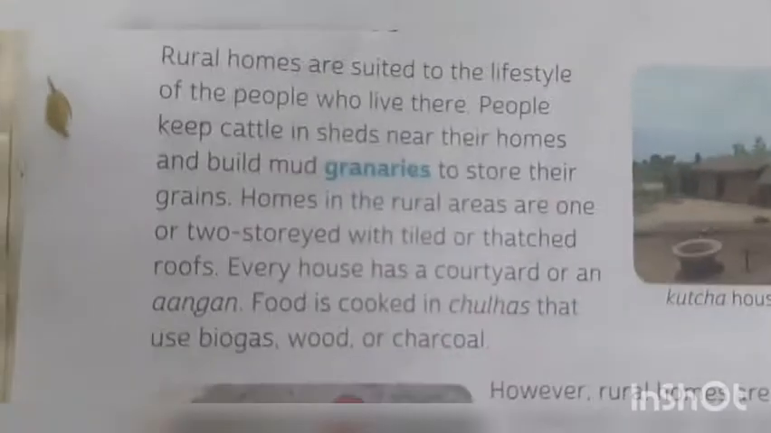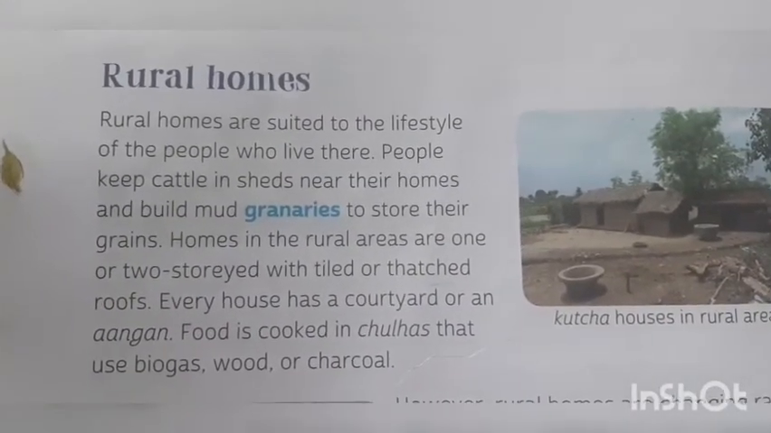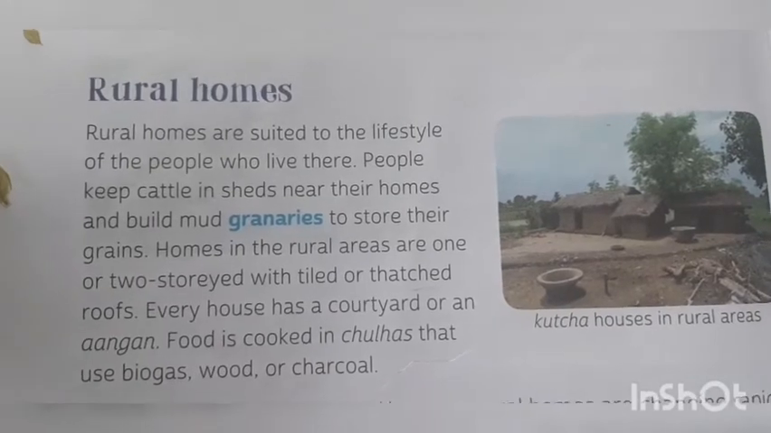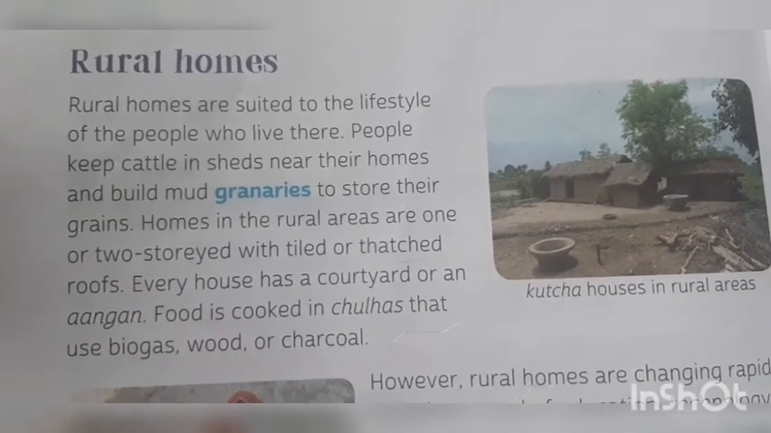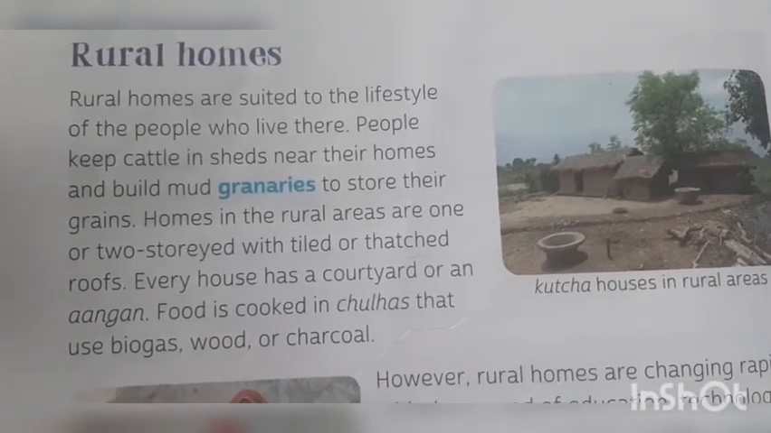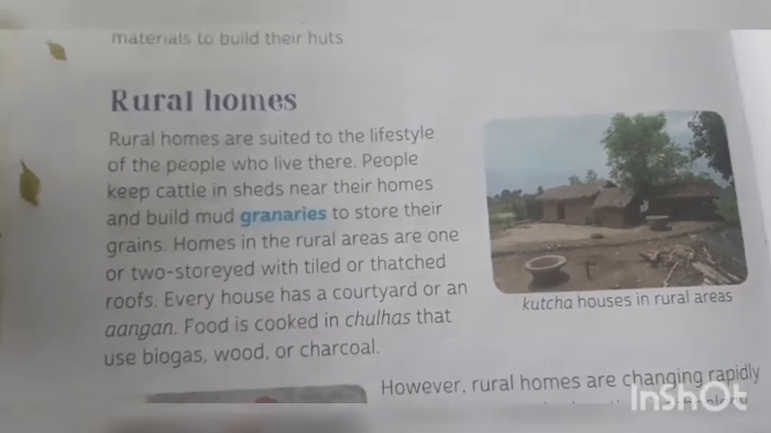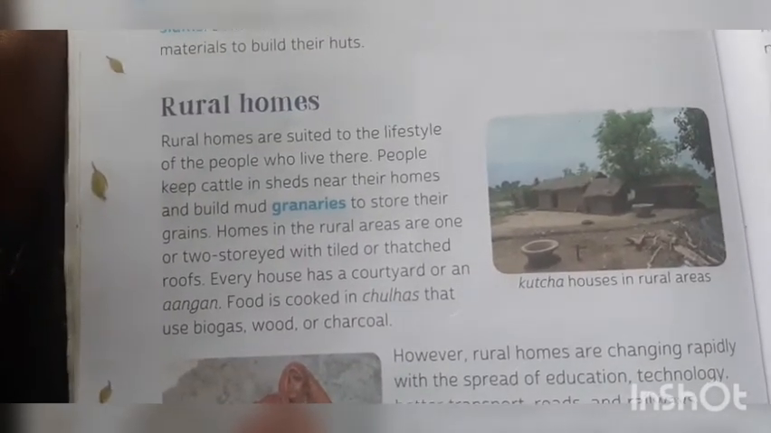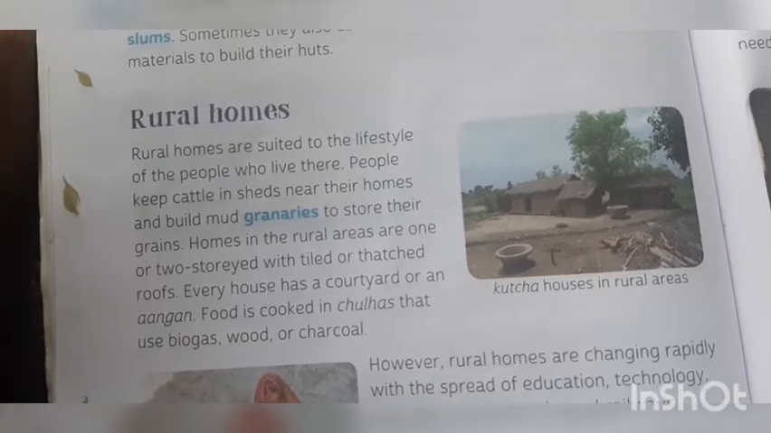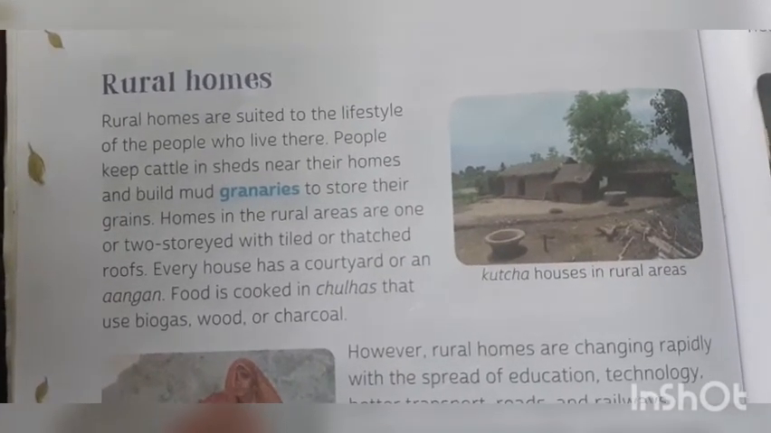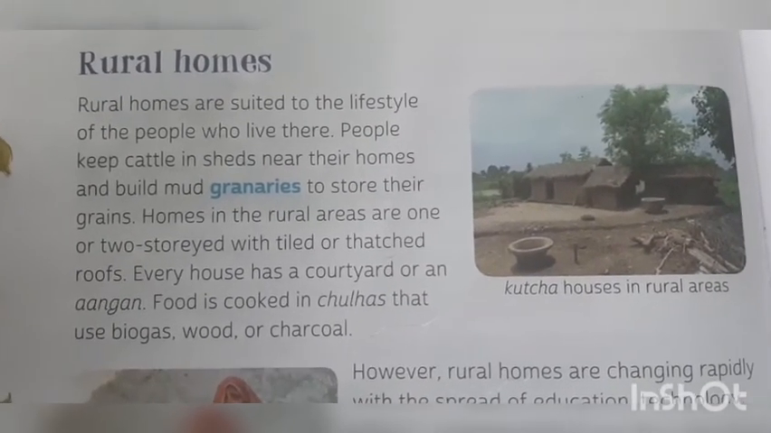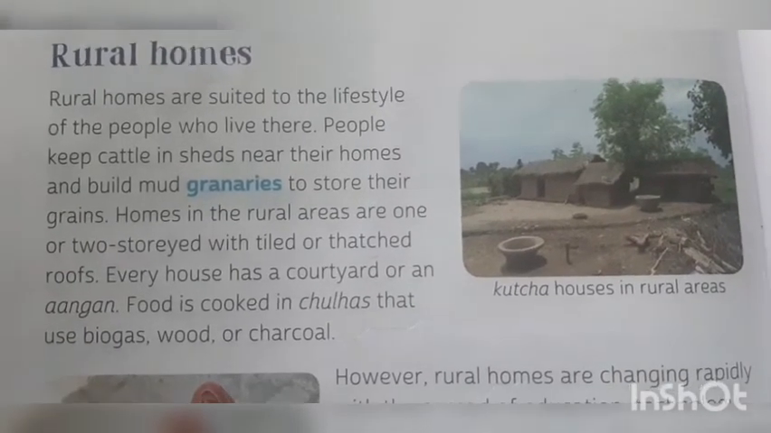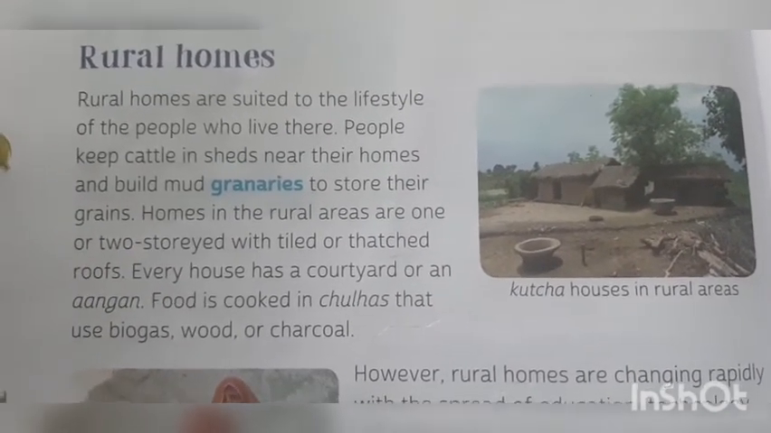Now rural homes, the homes that are there in the villages. Rural means of village. Rural homes are suited to the lifestyle of the people who live there. People keep cattle in sheds near their homes. You must have seen in the villages people keep cattle with them, like cows, buffaloes, goats. They build mud granaries to store their grains. Granaries are the places where people store their food grains for future use, for future use as seeds.